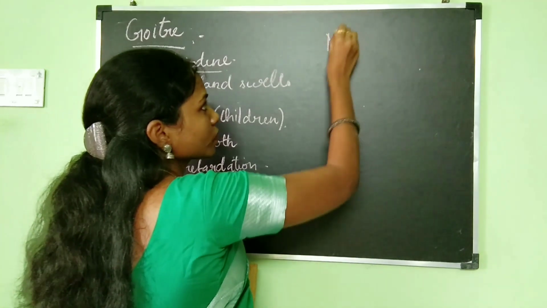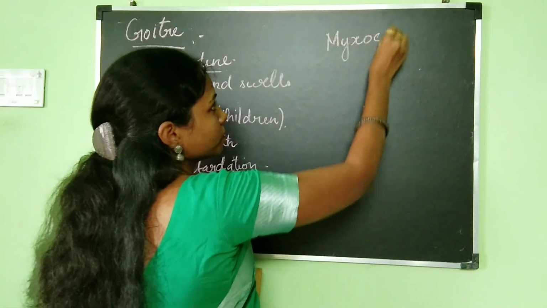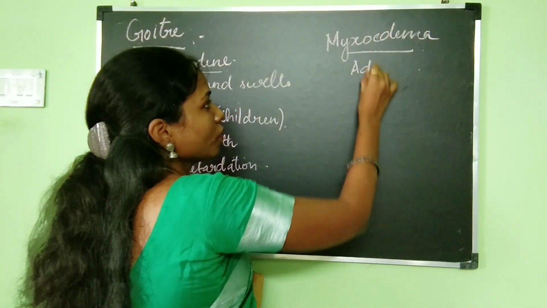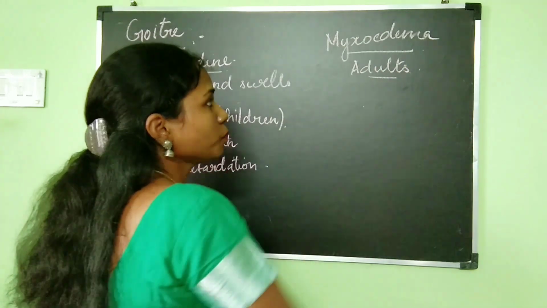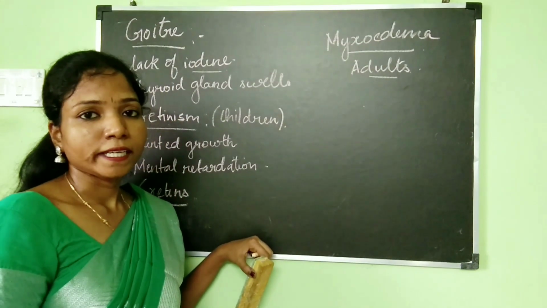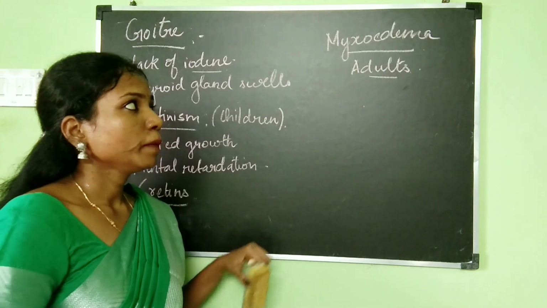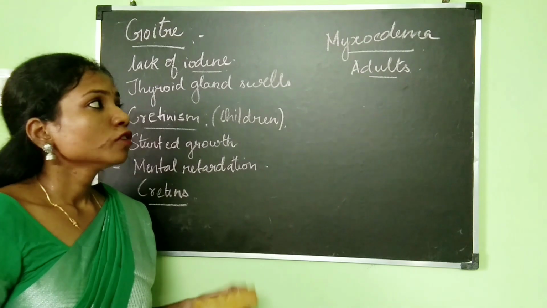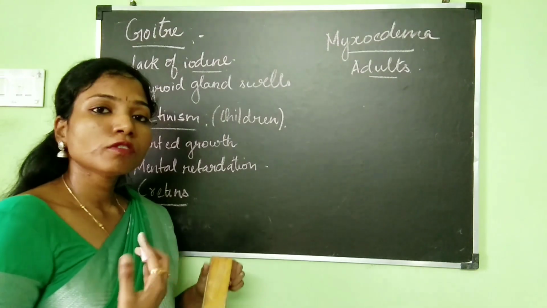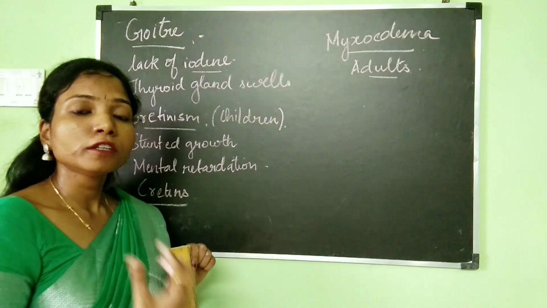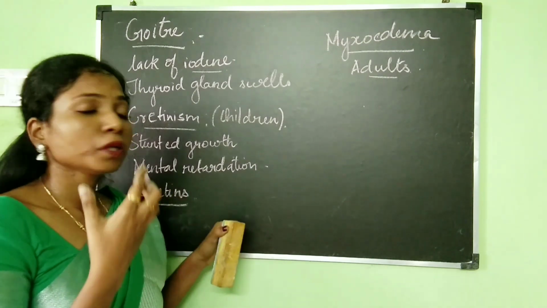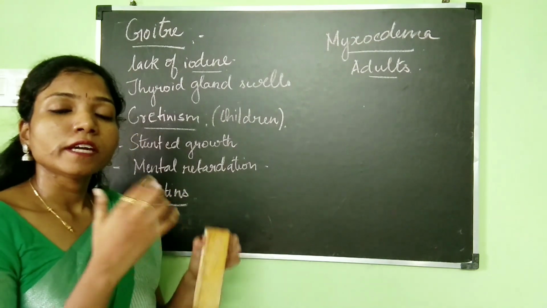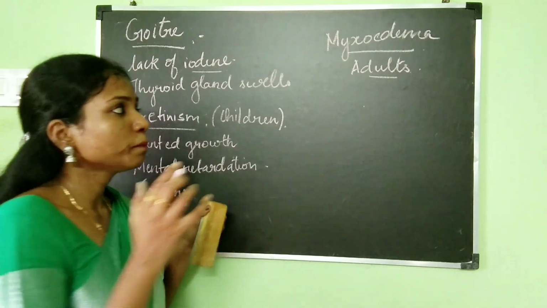The next one is myxedema. Myxedema is caused due to hyposecretion of thyroid hormone in adults. The word edema means swelling. So the symptoms of the disease are swelling of different parts of the person's body. There will be swelling of the face region, their hands will become puffed up, and their face will become puffed up.